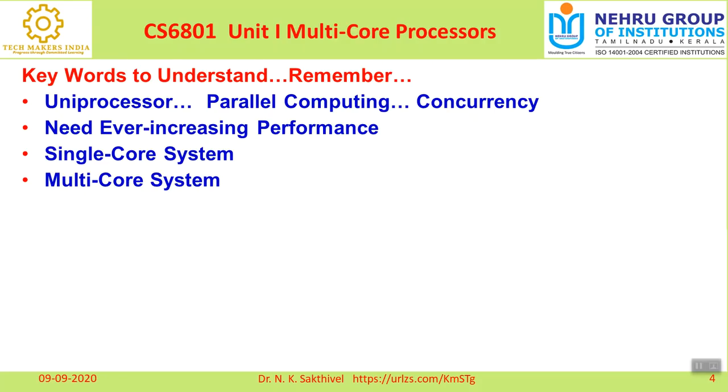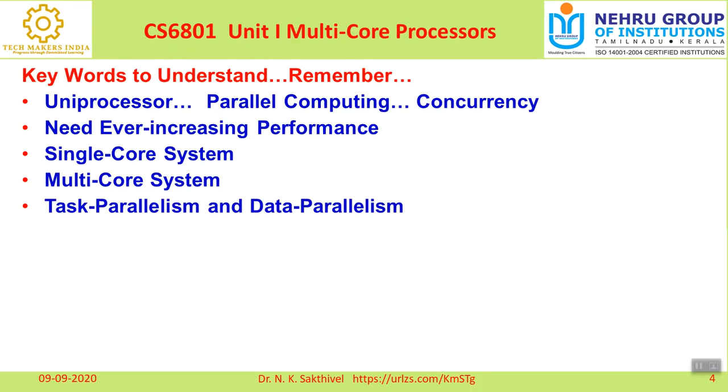For example, dual core. Imagine that the speed is 3 gigahertz. The meaning is the processor has two processing units because it is called dual core, and each unit has a clock speed of 3 gigahertz. Like this we can understand. Similarly, sometimes we call it 6 core, meaning 6 processors. Till now, 128 cores are available. So this is the introduction about multi-core systems.